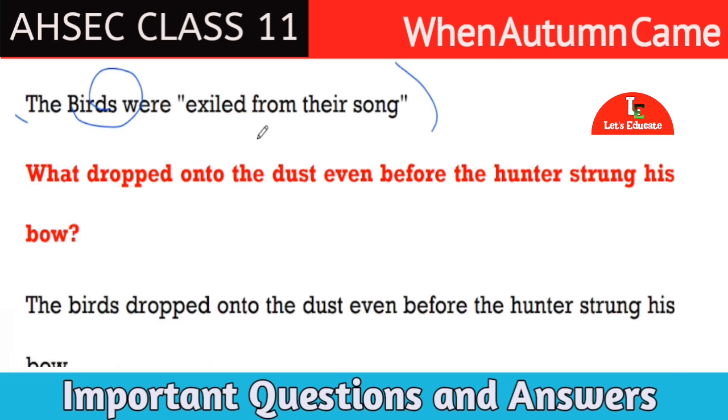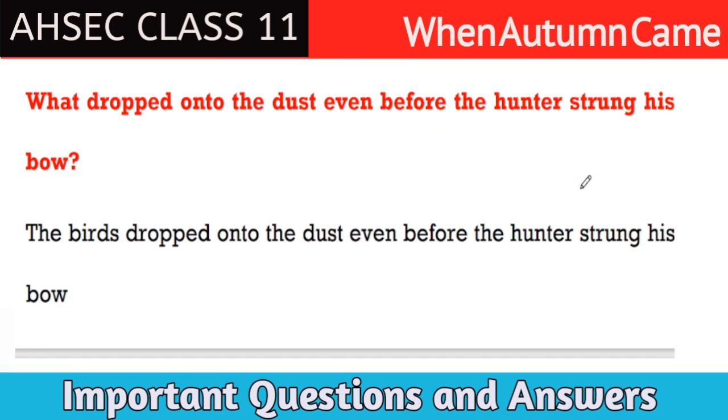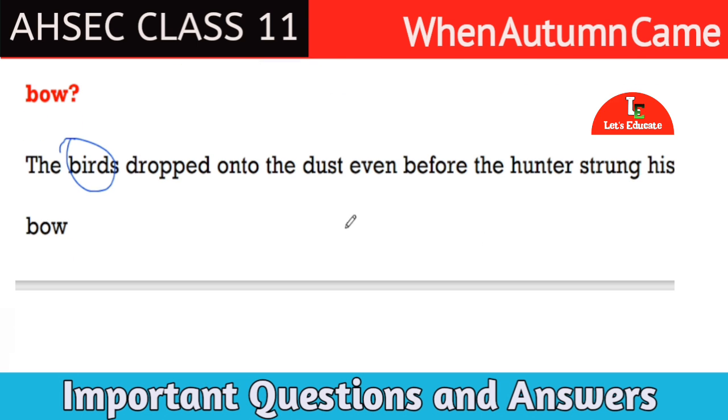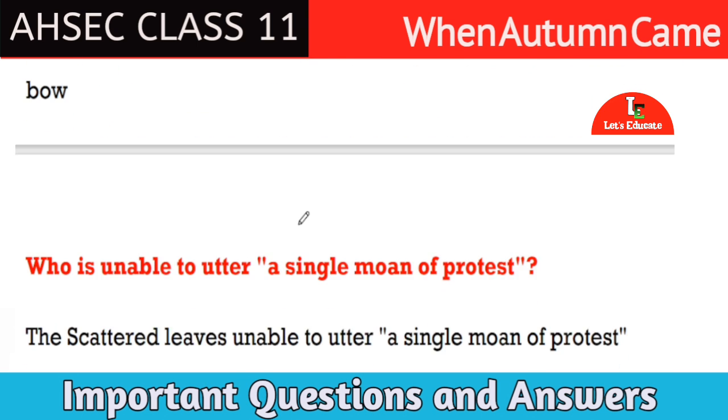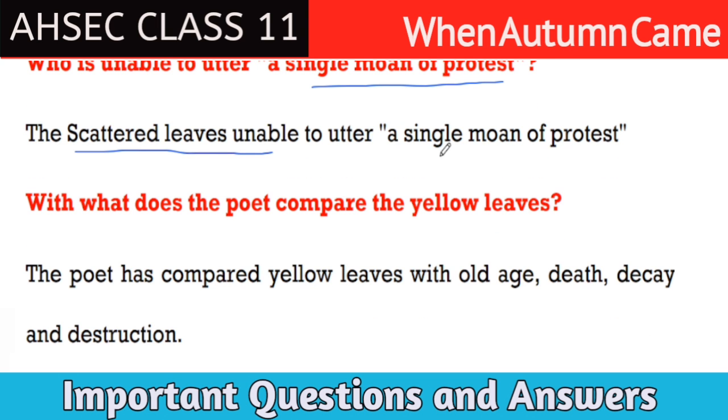Okay, next question. What dropped onto the dust even before the hunter strung his bow? That means the hunter tries to kill the birds, but before killing them, they already fall onto the ground. Who are they? They are birds. Okay, answer is birds. The birds dropped onto the dust even before the hunter strung his bow. Next question. Who is unable to utter a single moan of protest? Answer is the scattered leaves are unable to utter a single moan of protest.